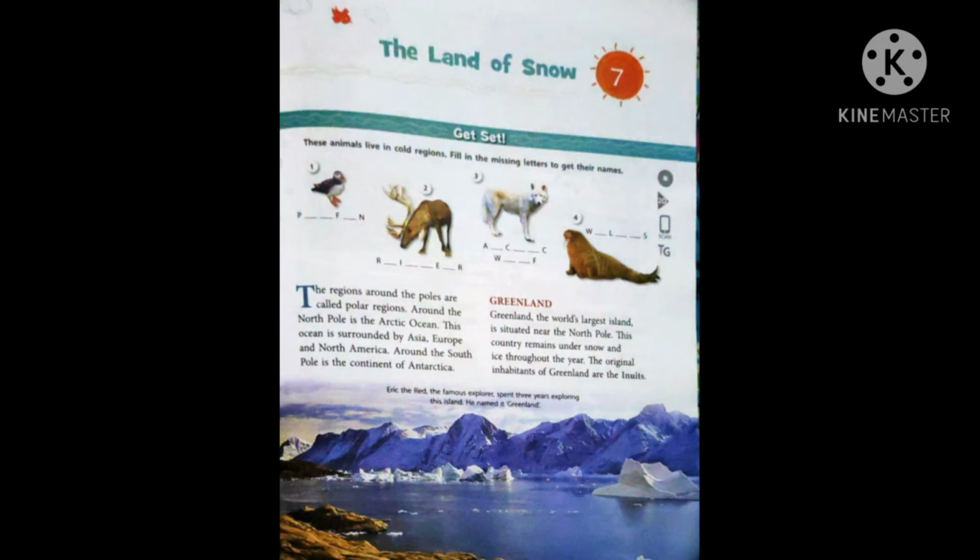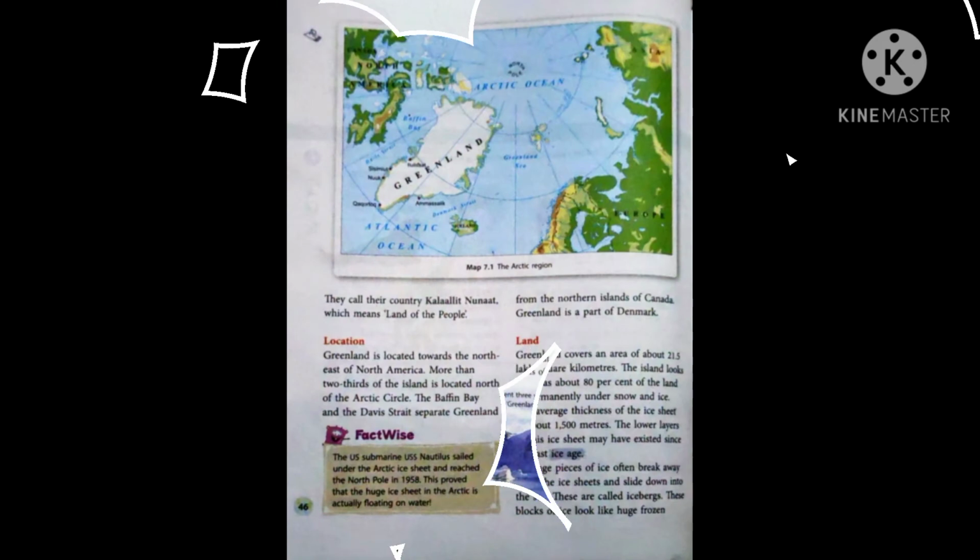Greenland is the largest island in the world, situated near the North Pole with the Arctic Circle passing through it. This is an island that remains under snow and ice throughout the year. The people of Greenland call their country Kalalit Nunat, meaning land of the people. And the original inhabitants of Greenland are the Inuits.